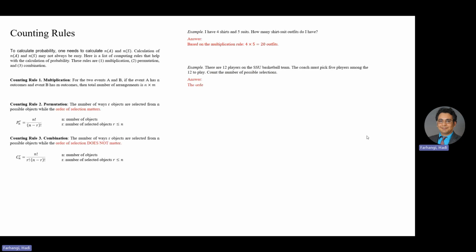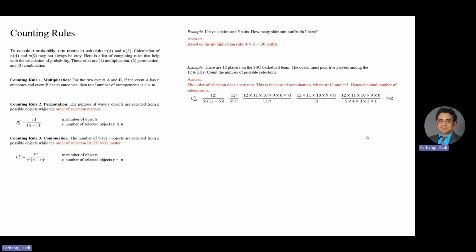Here's the answer. The order of selection here does not matter. This is the case of combination then, where n is 12 and r is equal to 5. Here's the total number of selections based on combination of 12, 5, which is 12 factorial over 5 factorial times (12 minus 5) factorial. And if you do the calculation, as you can see here, you will end up with the number 792.